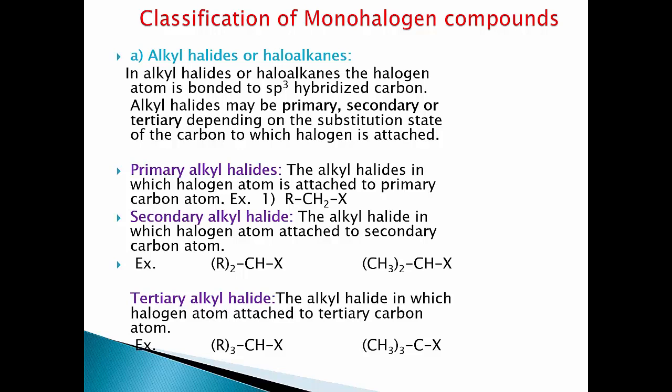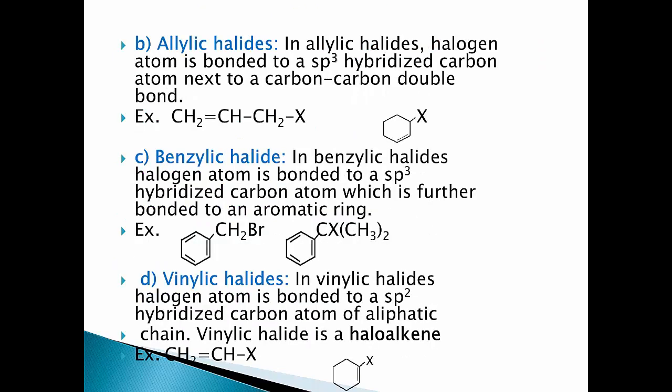Example, R3CX or (CH3)3CX, that is tertiary butyl halide. Allylic halides. The allylic halides are those in which halogen atom is bonded to a sp3 hybridized carbon atom next to carbon-carbon double bond. For example, CH2=CH-CH2X, where X is bonded to sp3 hybridized carbon atom, and this sp3 hybridized carbon atom is bonded to sp2 hybridized carbon atom.